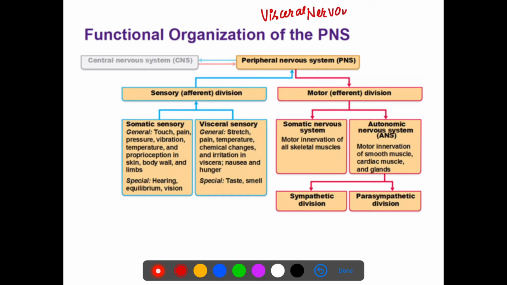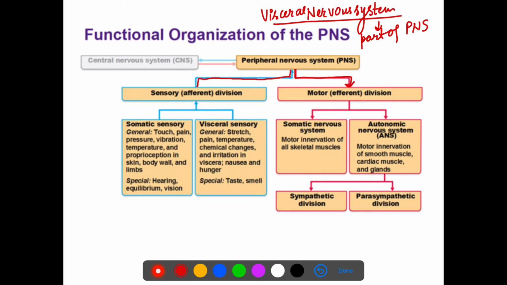Now there is another system which is called the visceral nervous system. From this system, questions come in your NEET examination. It is again one of the parts of the PNS. See, the PNS is also divided into two divisions depending on the function. One is the motor division, which is taken care of by the somatic and autonomic, and the sympathetic and parasympathetic.